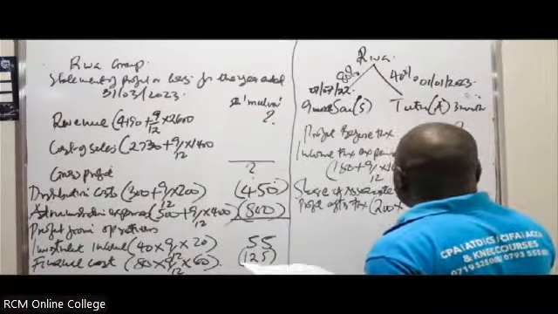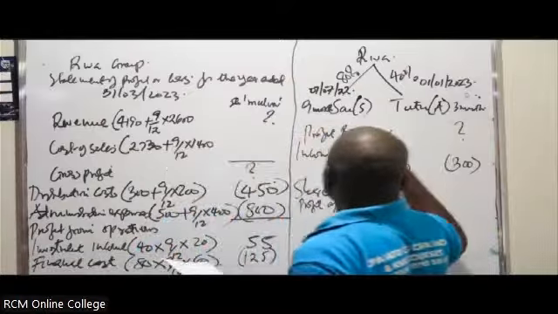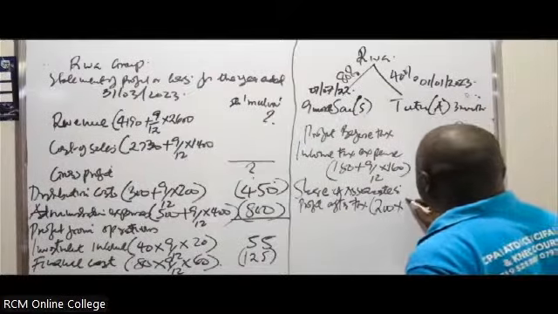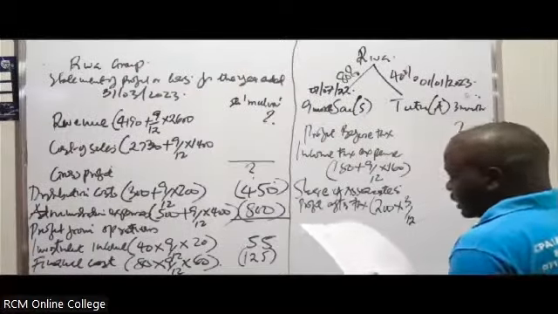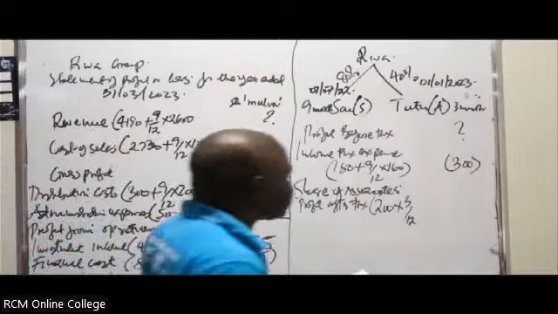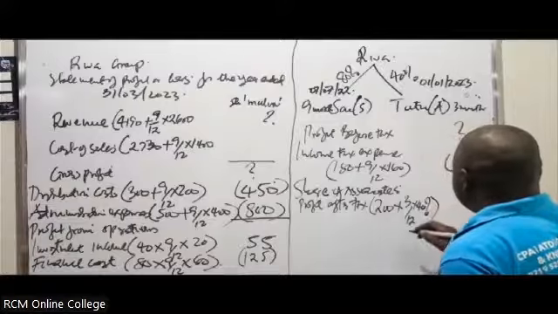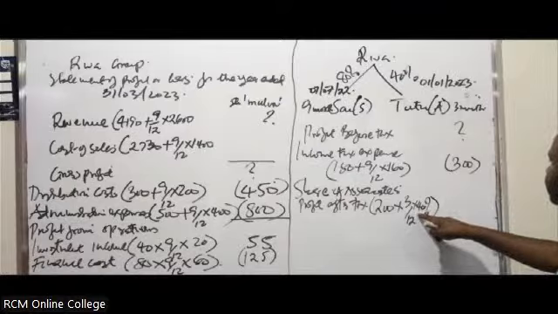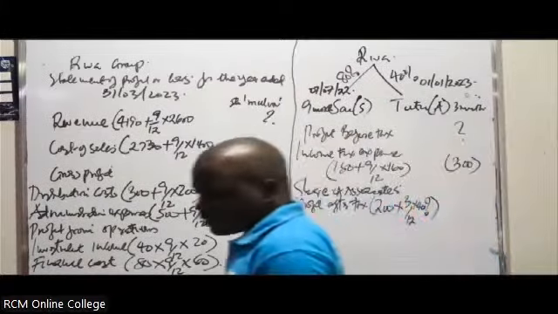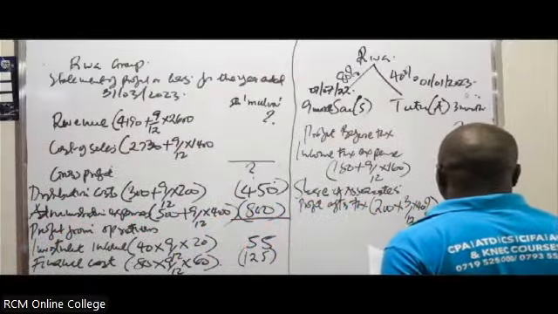But remember, that is the profit of the associate for the entire year, 200. But it existed for how many months? 3. So you take 3 out of 12. Then the significant influence was 40%, so you multiply by 40%. What do you get? You get 20. So you add 20 there.